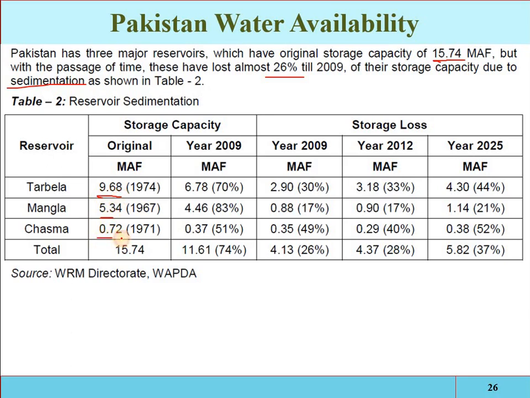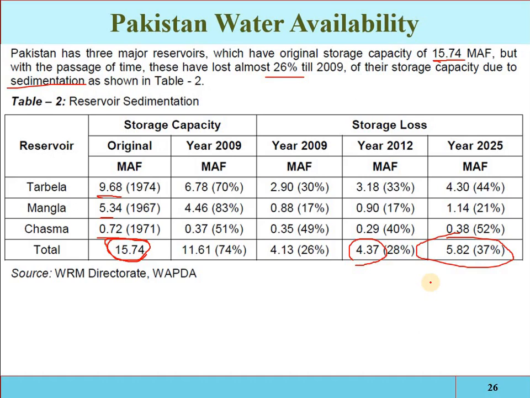Mangla was this one, Chashma was this one. The total storage capacity at the original construction time was 15.74, and now in 2012 the total is 4.7. Now they are planning for the removal of the sediments, for the development. But in 2025, if we see, at that time it was 15.74, in 2025 it will be 5.82, only 37%. So we have lost 63% of the storage capacity.